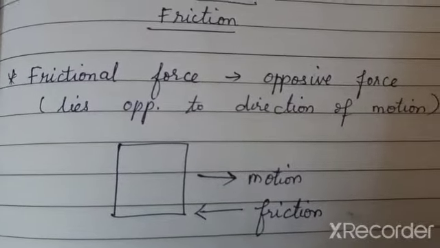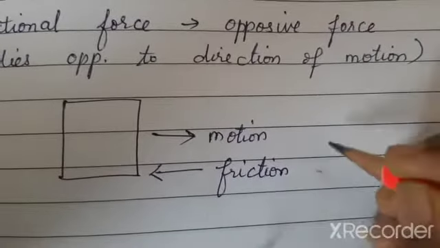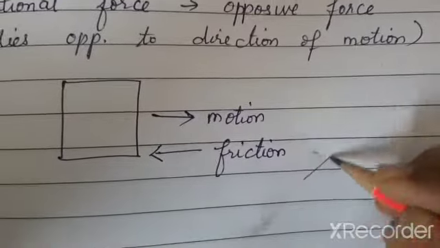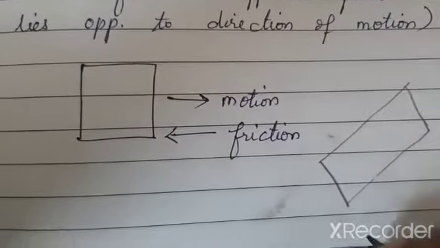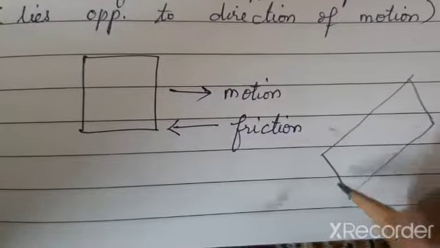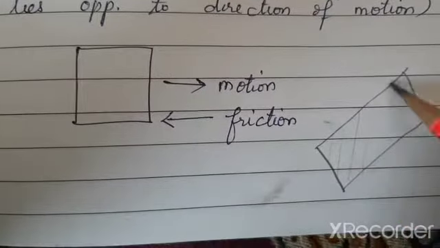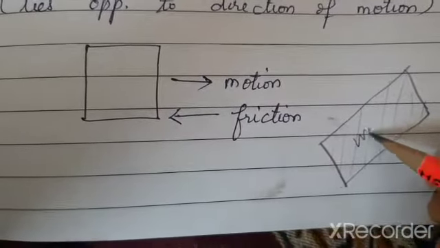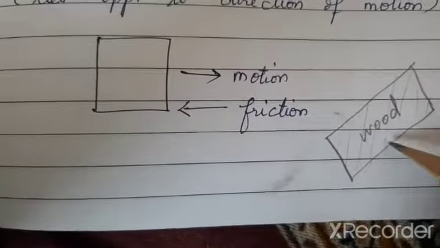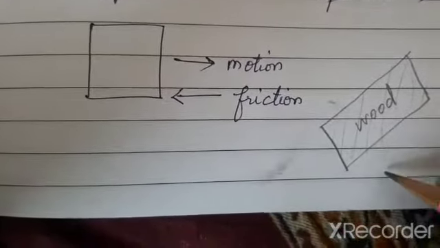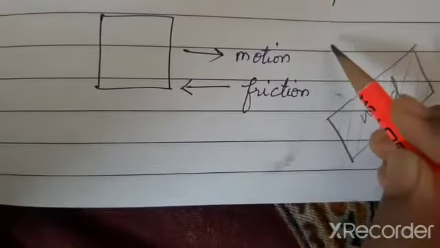How is the friction helping us? If you see any object, let us consider this is a table, the top portion of the table. Let us consider that it is made up of wood, okay? This surface has some irregularities when I view it through a microscope.